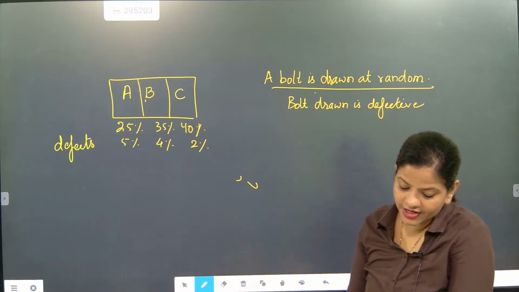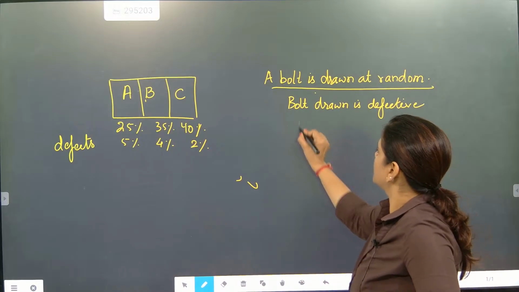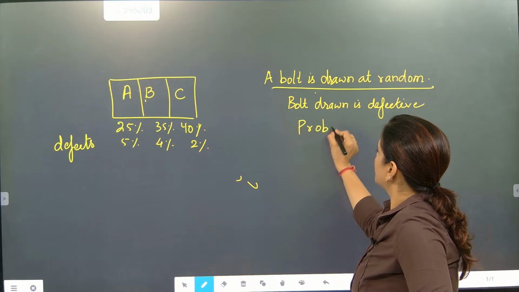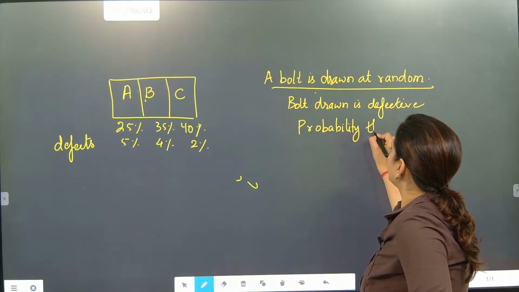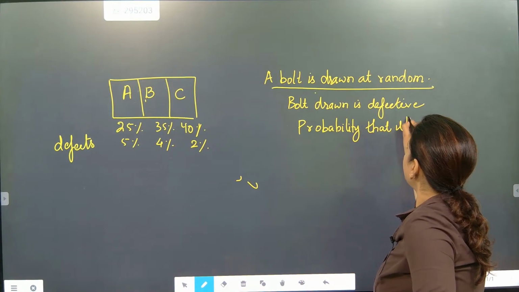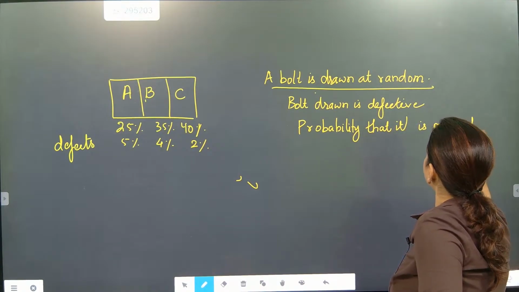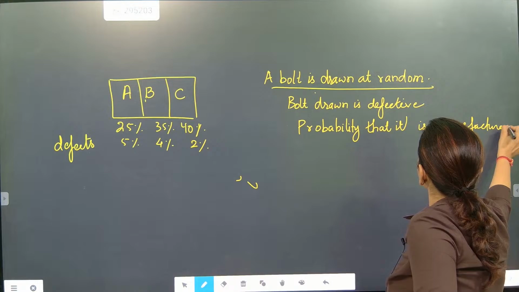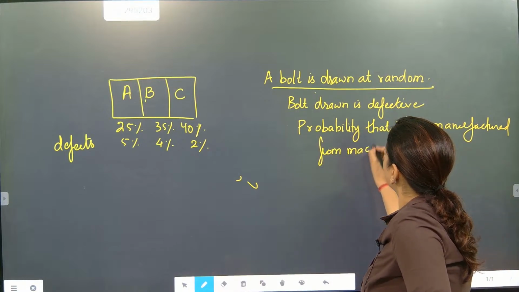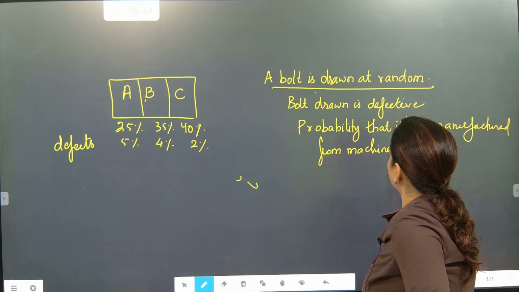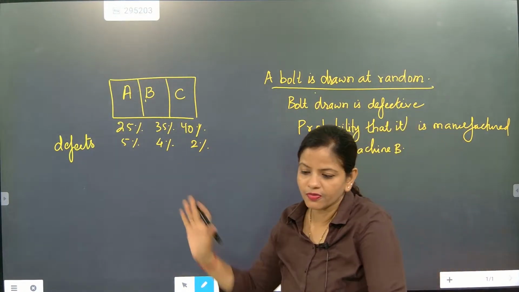What is the probability that it is manufactured from machine B? So what is the probability that it is manufactured from machine B?